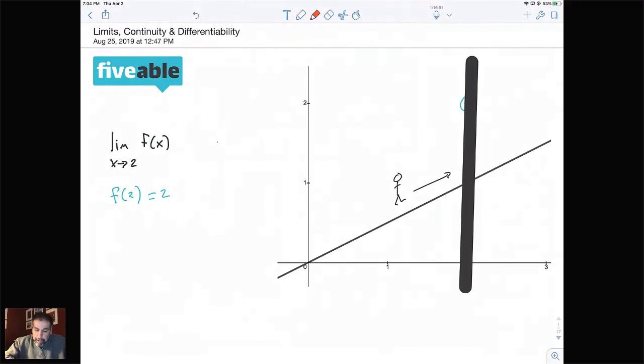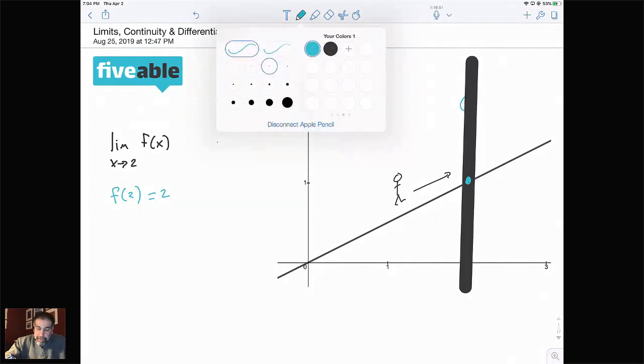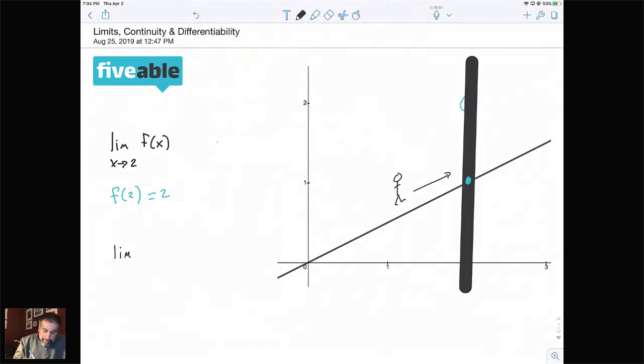Well, when you get there, your assumption is going to be that the point is right there where it belongs. So you're going to make the assumption that the limit as x approaches 2 from the left of this function is equal to that y value, 1. And that is the correct way to take the limit. Now when we come from the right, we start on the function here and walk in this direction. Again, as you get closer and closer, you assume the value of y is going to be that value 1 again.